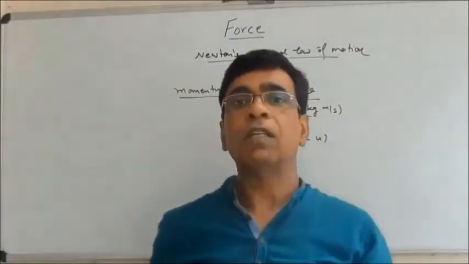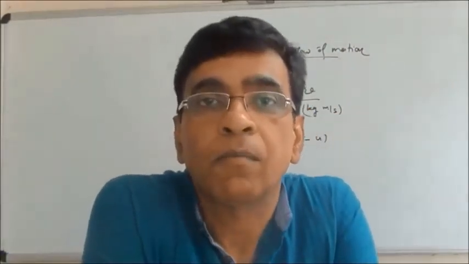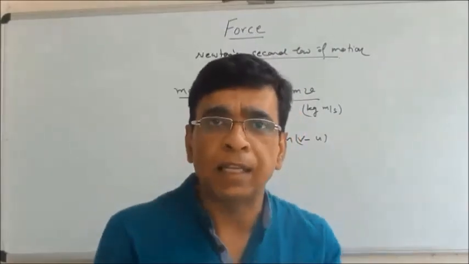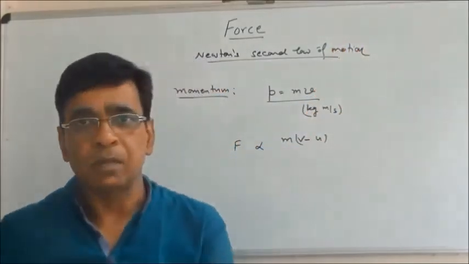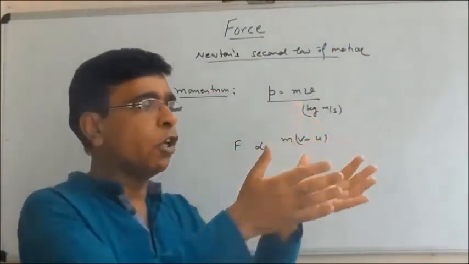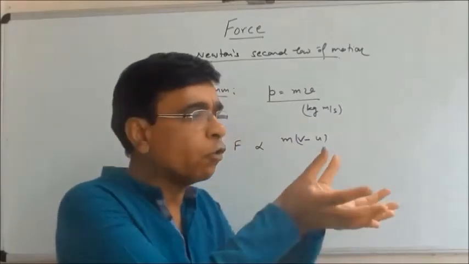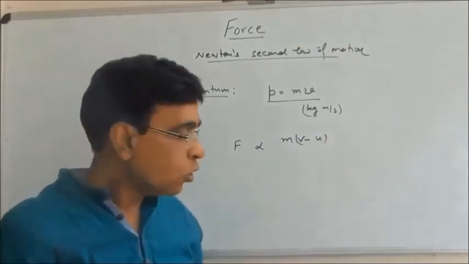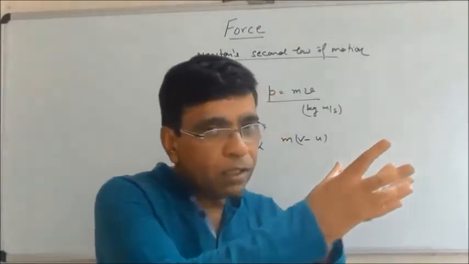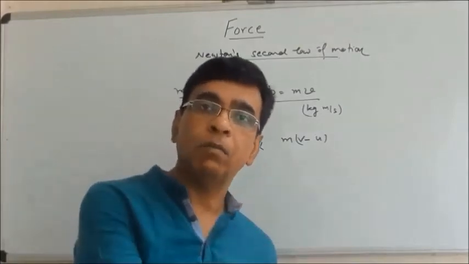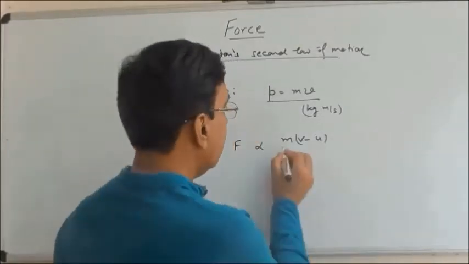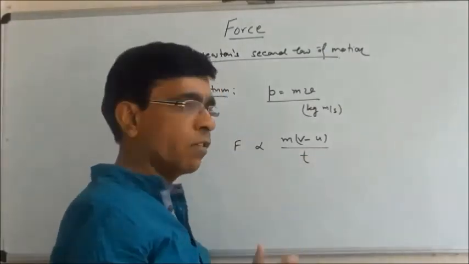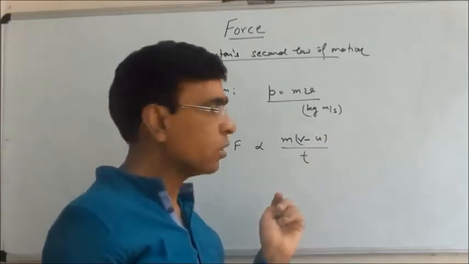When you are moving your hands backward, you need to apply lesser force. It hurts less on your hands when you drag your hands backward, but you need to apply large force or you are more likely to get hurt when you have to stop the ball without moving your hands backward. So the larger the time taken, the lesser the force. We call it inversely proportional. More time, less force. Less time, more force.